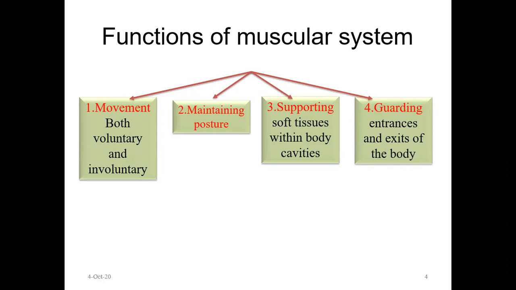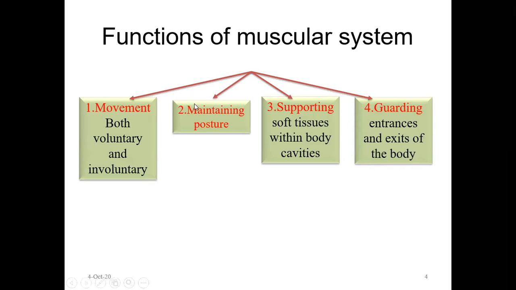Then there are muscles inside other tissues, like the intestine and the lungs, but they are not under our will. We cannot control them. We cannot expand the intestine or the stomach at will, but there is muscle within them also. That is called involuntary muscle, which is not under our control. They are called smooth muscle fibers. So movement is given by muscle, and it can be voluntary as well as involuntary.